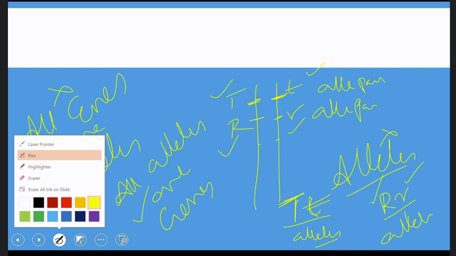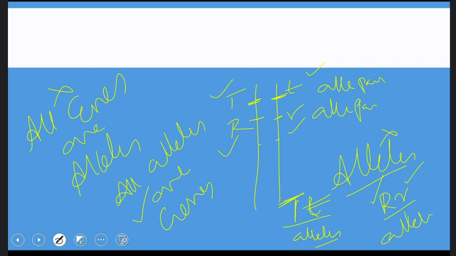Yes, sir. So can you write it down in your notes? All alleles are genes. You write it like this: all alleles are genes, but all genes are not alleles. Okay, clear?